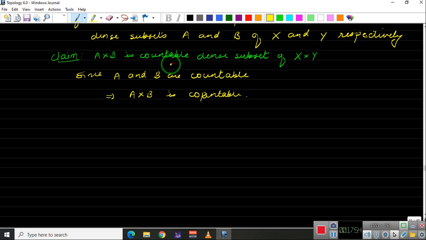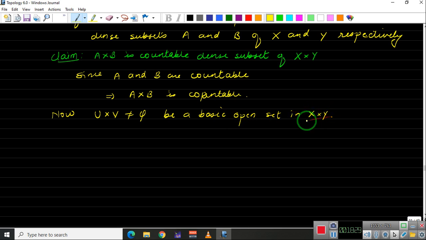So again, to prove this, we will use the previous theorem. That is, this will intersect every non-empty open subset of X cross Y. So let us show that. Let us take a non-empty open set now. So now let us take U cross V. So of course the open subsets of X cross Y are U cross V, U cross V not equal to empty. Let us take a basic open set in X cross Y.